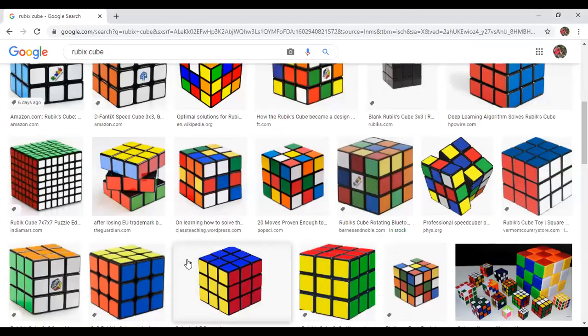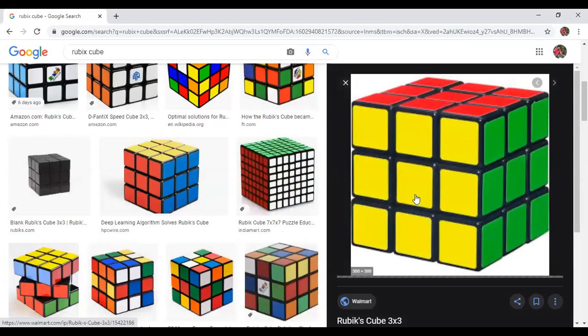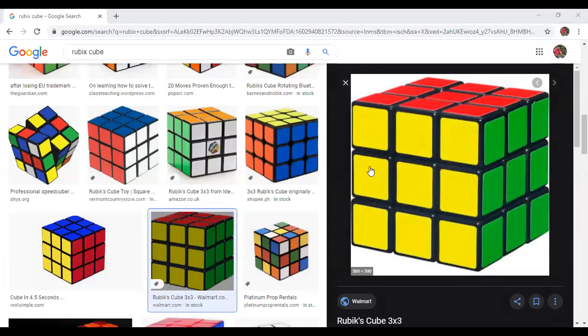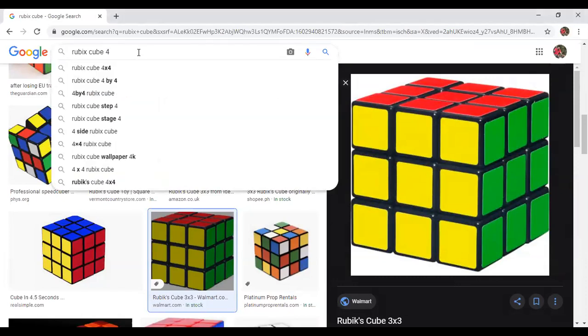Okay, let's take any cube. Which one you want? Okay, I think this one is good. Guys, can you see the screen? Everyone, can you see the screen? 4, 4, 4.